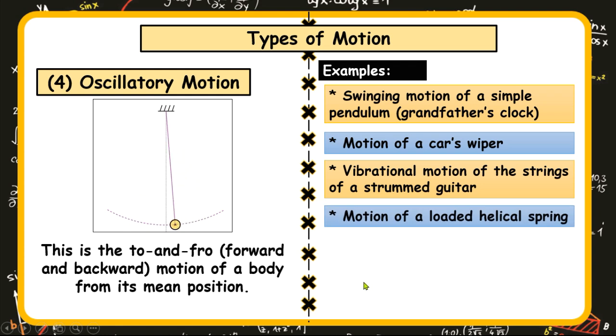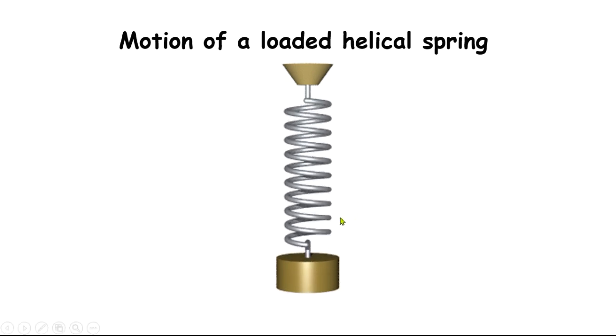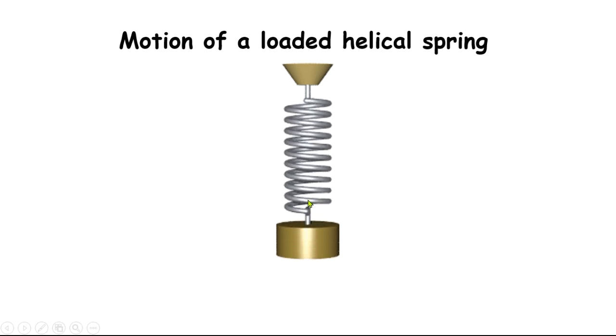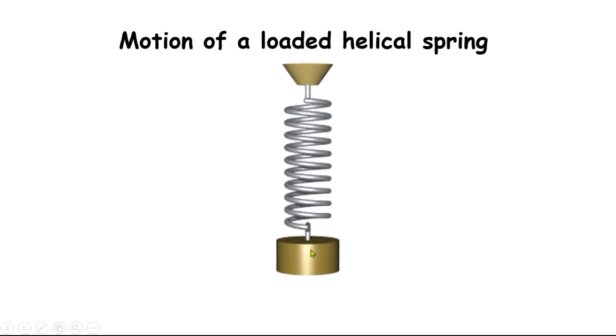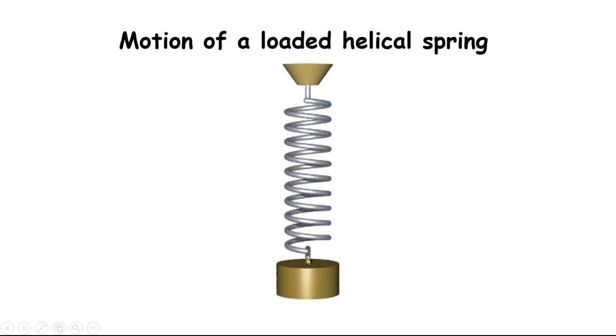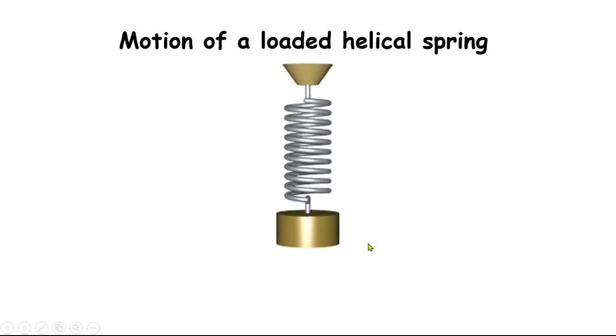We also have the motion of a loaded helical spring. Though it is forward and backward, it could also be upward and downward. The best understanding is this. This is the helical spring with a load and is set into motion. So this type of motion, down, up, which is also periodic in nature, could be said to be oscillatory motion.